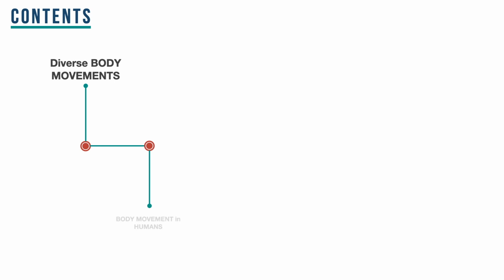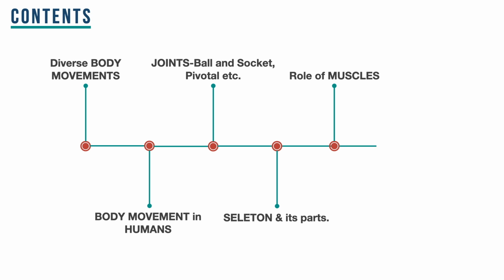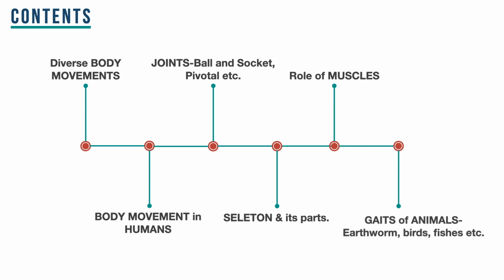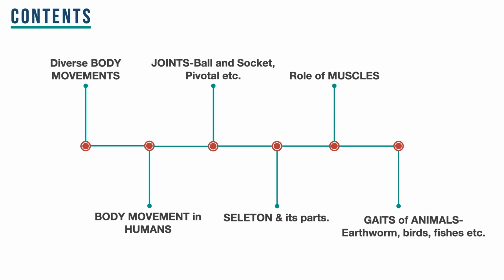So in this session, we will discuss various types of body movements found in animals apart from human beings. We will discuss how various joints have a unique role to play in the way our bodies move, such as ball and socket movement, fixed joints, etc. Further, we will look at the underlying skeleton in human bodies and study its parts. Furthermore, we will then discuss how muscles play a vital role in our body's movements. And lastly, we will discuss how diverse are the gaits of various animals, some of which we will discuss in detail, such as earthworms, birds, snakes, etc. Since it will be a great learning session, I need your complete attention for the next 10 minutes.